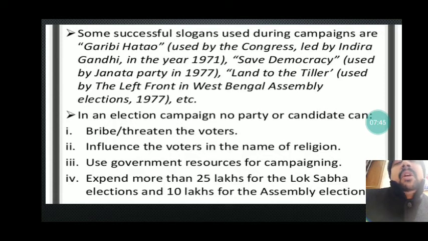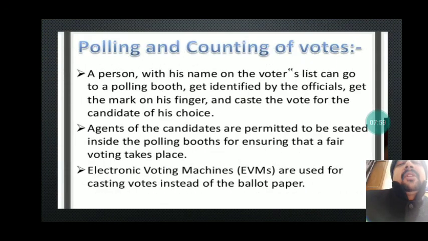But we all know that these are only things written on paper. If these rules are violated, of course the provision of punishment is there, but hardly any political party or candidate is getting any particular type of punishment. So this is the wrong trend that has been set.